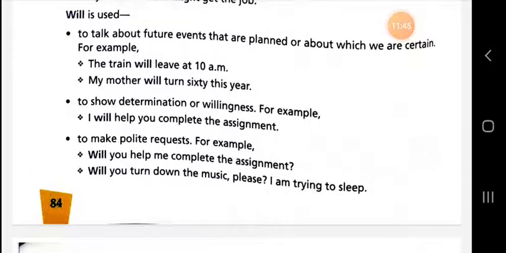Dear student, will is also used to make a polite request. If you are going to make a polite request, you can use will. For instance, will you help me complete the assignment? Will you turn down the music, please? I am trying to sleep. So when you are going to express a polite request, you can use will.